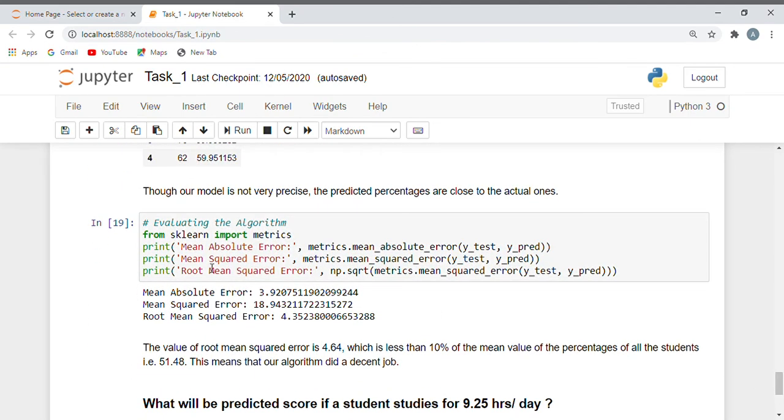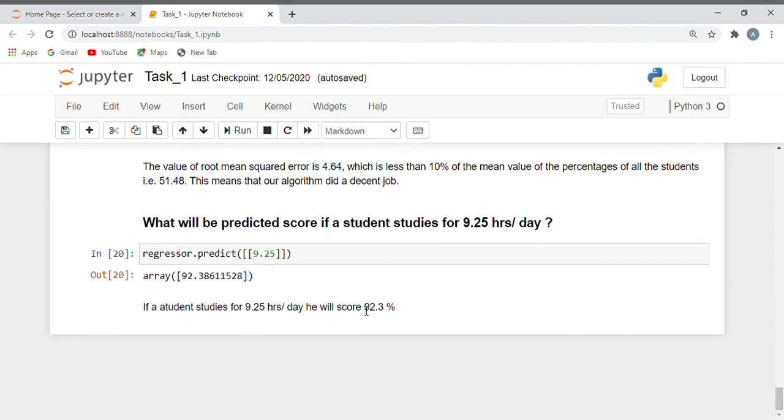Now evaluating the algorithm. From sklearn we have imported metrics. Now we have calculated the mean absolute error, which is 3.920, the mean squared error, which is 18.94, and the root mean squared error, which is 4.64. This value of root mean squared error is less than 10% of the mean value of the percentage of all students, 51.48. This means that our algorithm did a decent job.